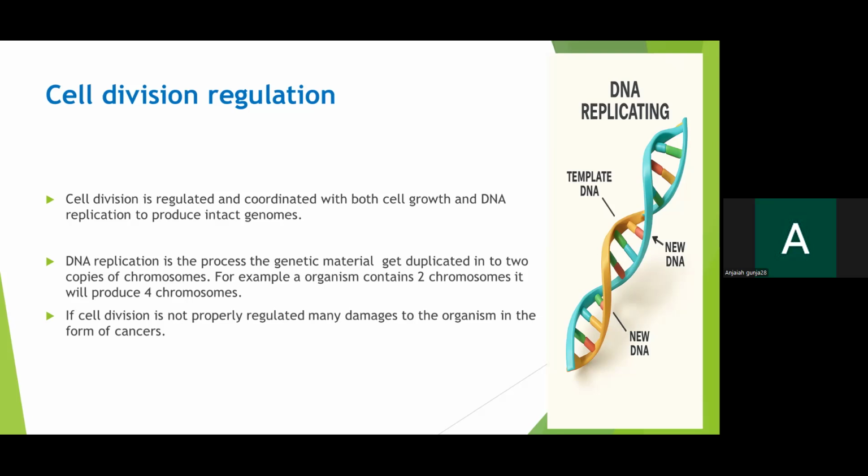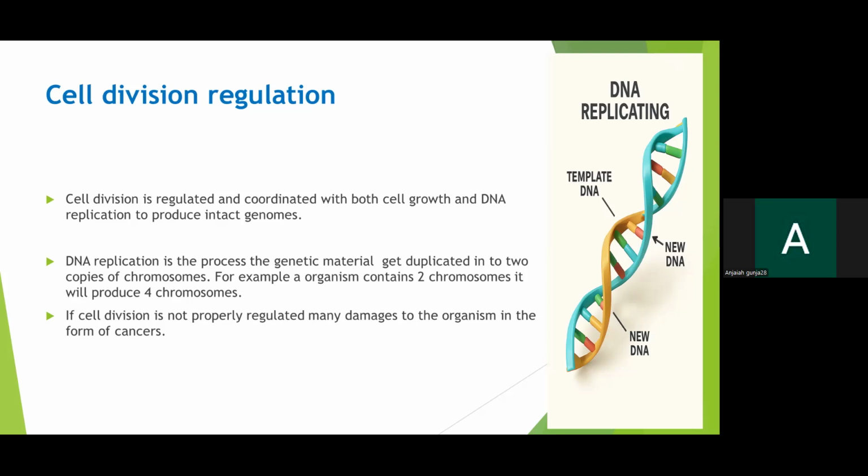You can see on the right side here, DNA replication, double-stranded DNA. This is a double-stranded DNA in eukaryotes, like humans and plants. So this is the template, then this is the new DNA. From the template, the new DNA is synthesized. So this is called DNA replication.